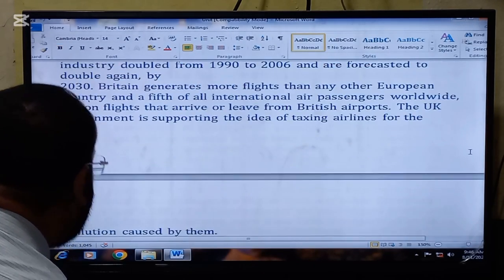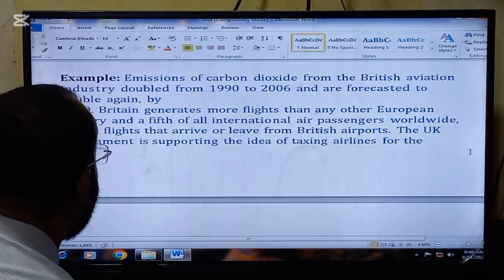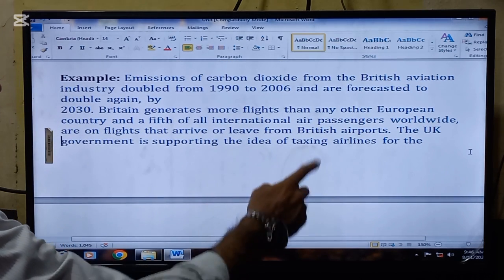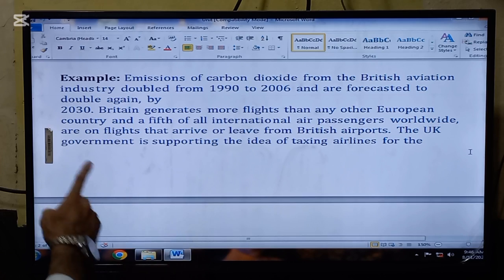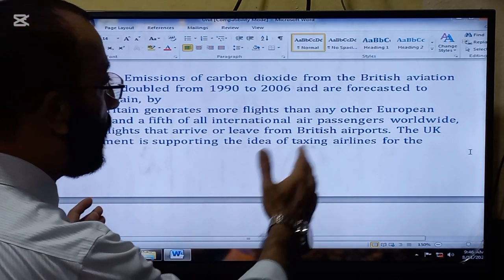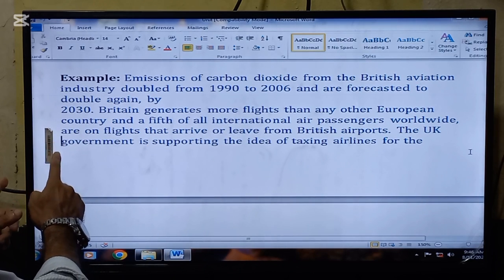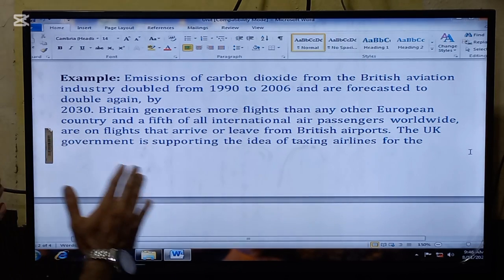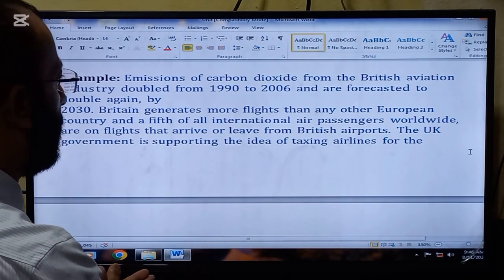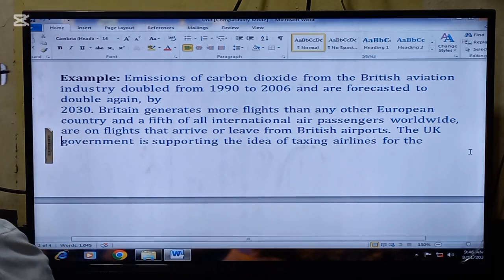And another question is here. Emissions of carbon dioxide from the British aviation industry doubled from 1990 to 2006 and are forecast to double again by 2030. So carbon emission keeps increasing because of industrialization.